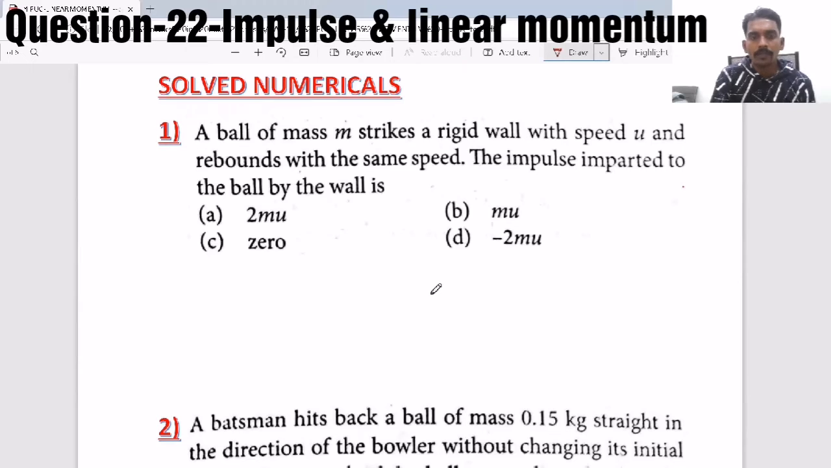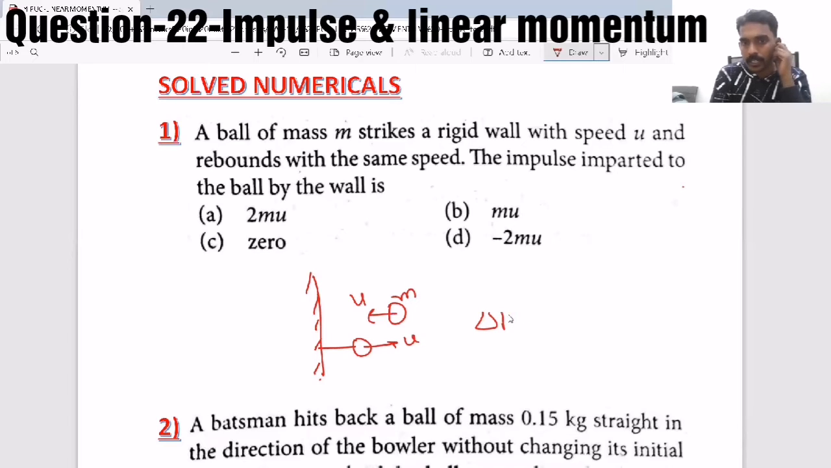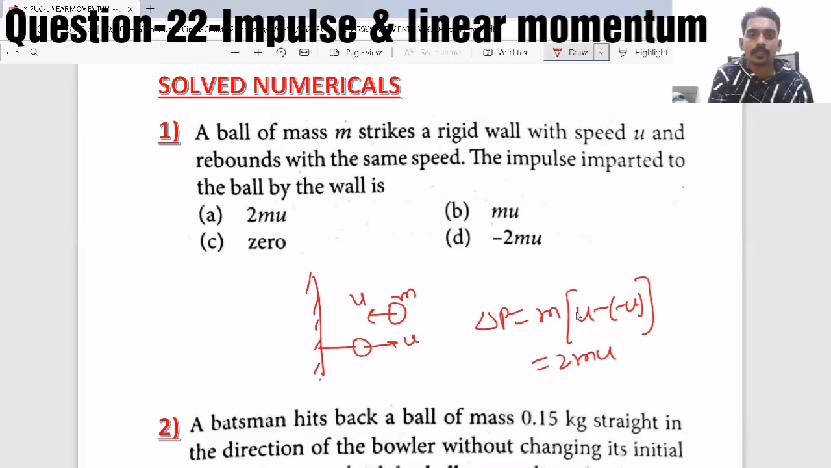Now, a ball of mass m strikes a rigid wall with a speed u and rebounds with the same speed. Find the impulse imparted to the ball by the wall. See here, there is a wall. It hits with a velocity u and again rebounds with the same velocity. Then delta p equals m into u minus of minus u. That means it will become 2mu.